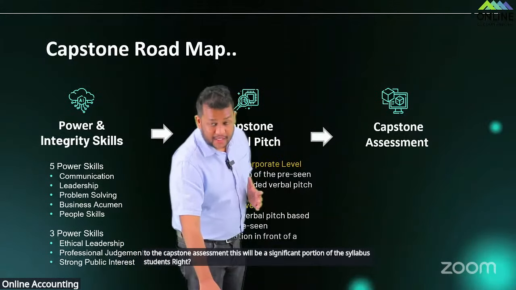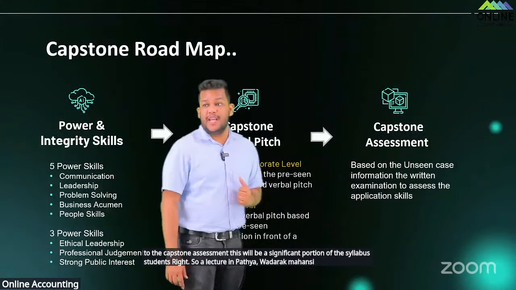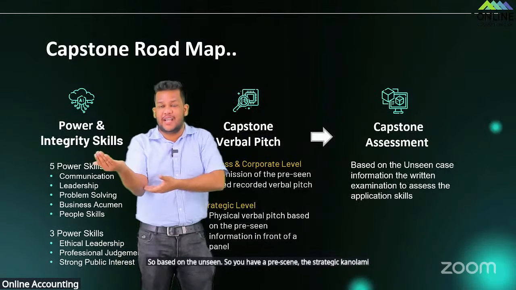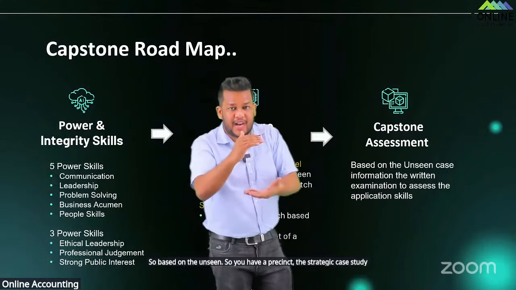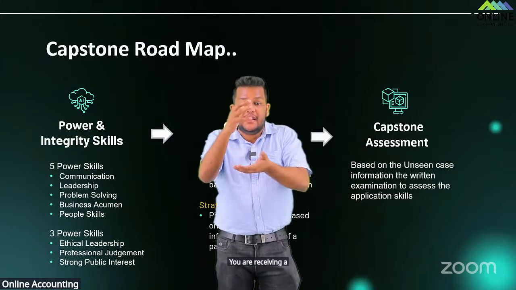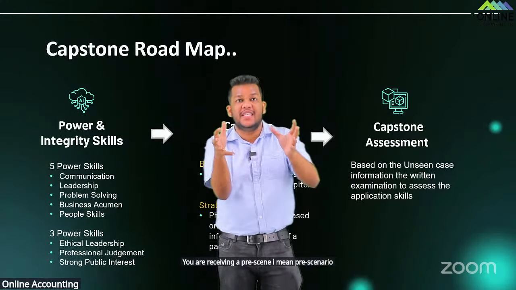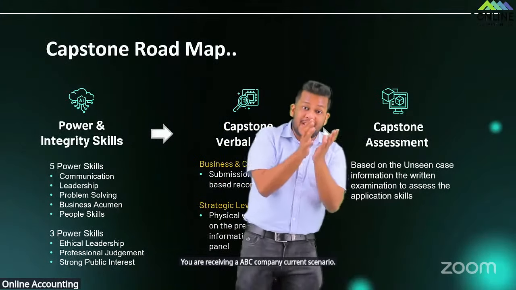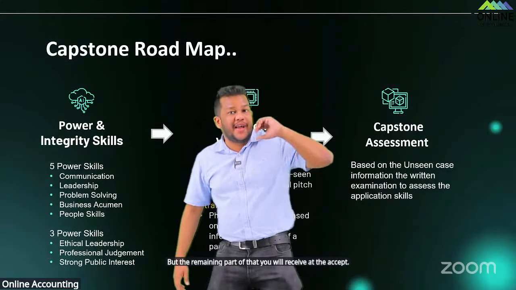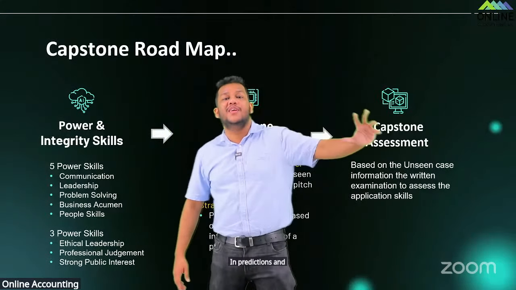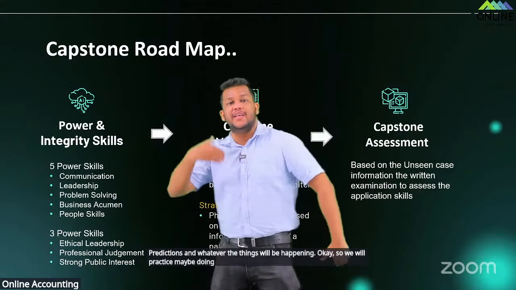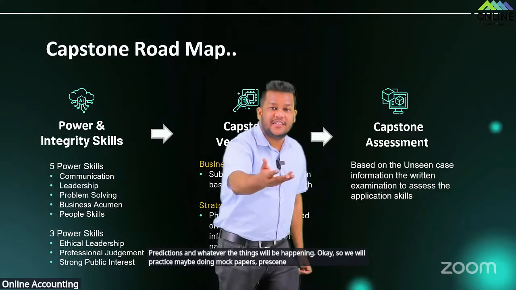So අපේ lecturing පැත්තේත් අපිට ගොඩාක් මහන්සි වෙන්න ඕනේ දෙයක් මේක. So based on the unseen, so you have a pre-seen. The strategic කරන ළමයි දන්නවා මේ pre-seen unseen කතාව. Pre-seen කියන්නේ case study එකේ. In the case study you have a part, right? You are receiving a pre-scenario. Case study එකේ ABC company එක current scenario. But the remaining part of that you will receive at the exam. එතන ඒකෙන්දී තමයි අර pre-seen predictions and whatever the things will be happening. Okay? So we will practice maybe doing mock papers, pre-seen analysis, predictions, right?